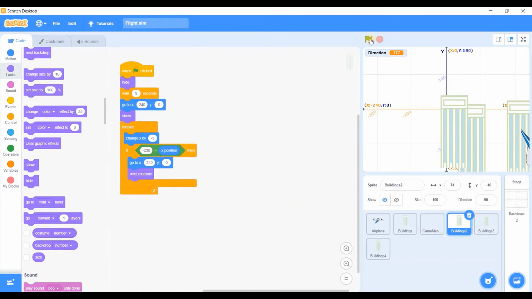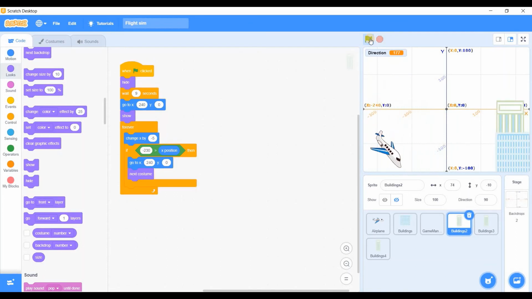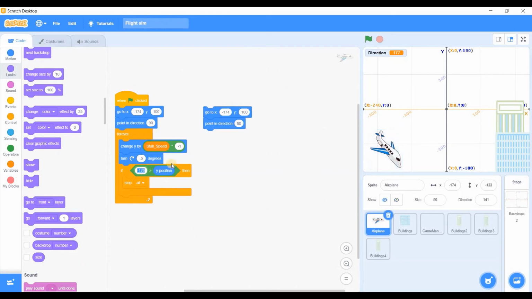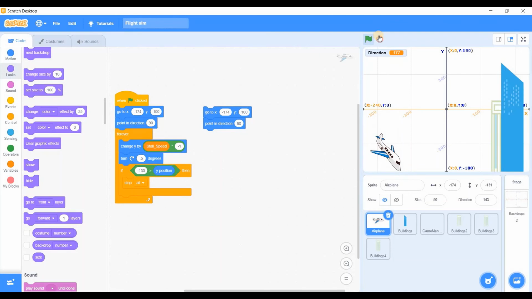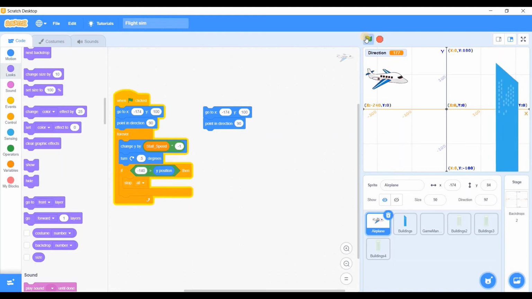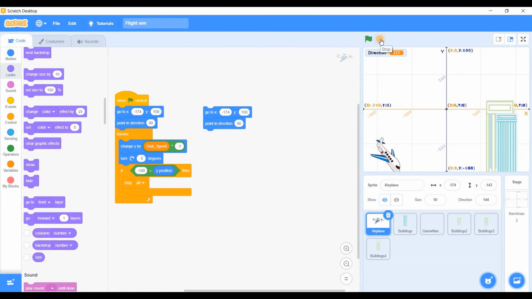So negative 130 will do. Oh, negative 140. Skyscraper. Okay.